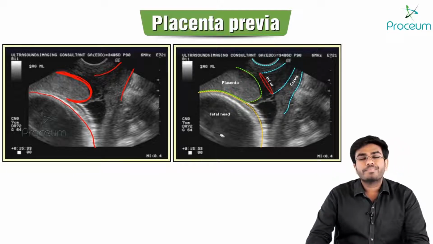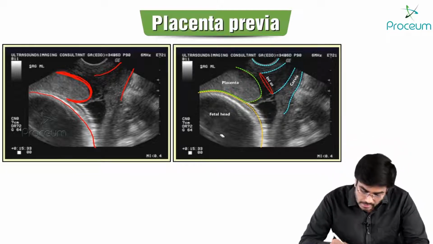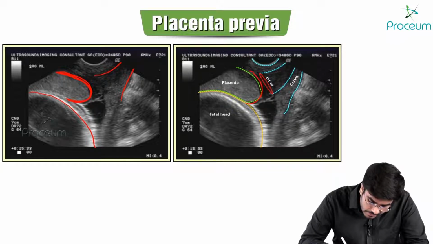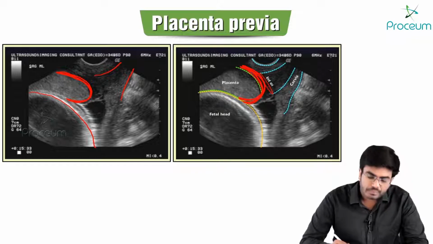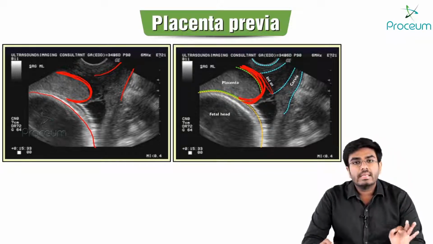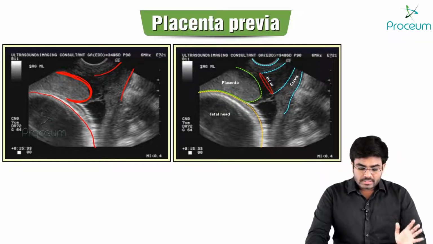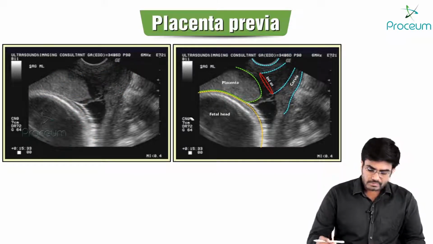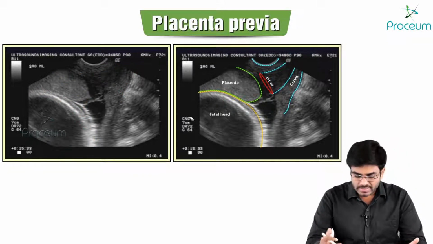So this is a type 3 placenta, a placenta coming in the lower uterine segment and partially covering the internal cervical os. This is how it looks. This is just for you to have more understanding.